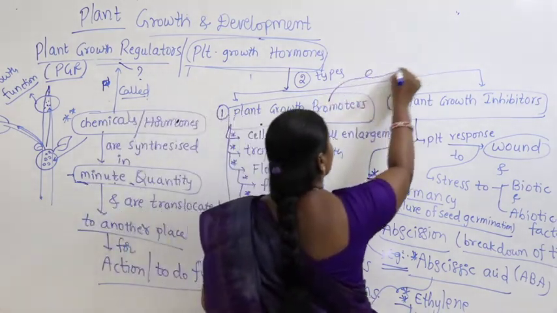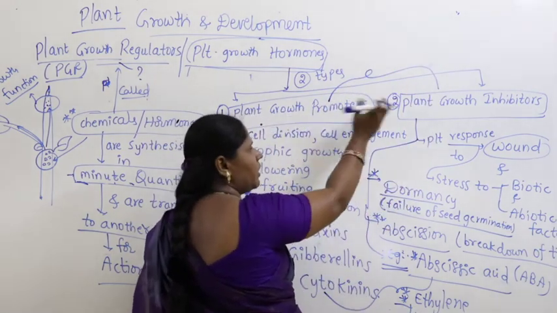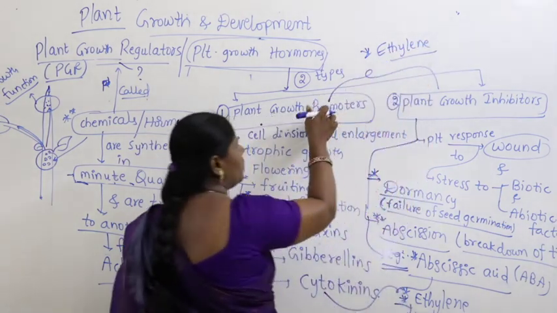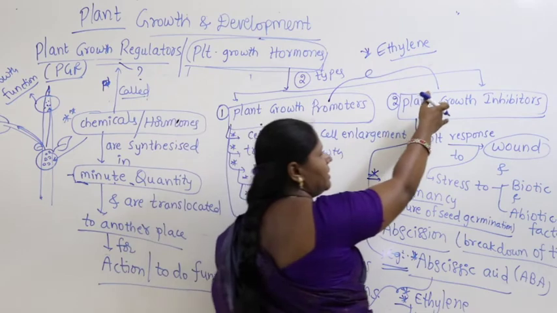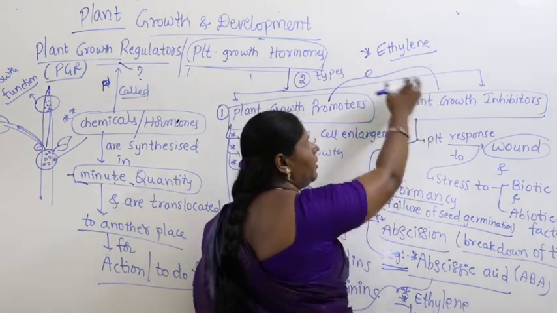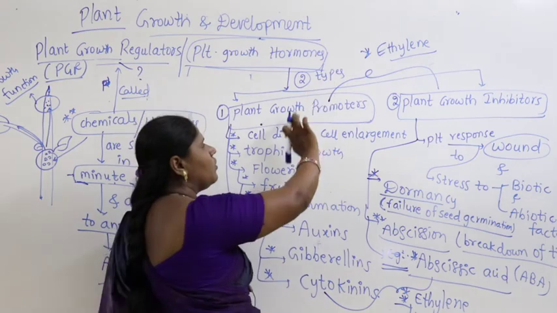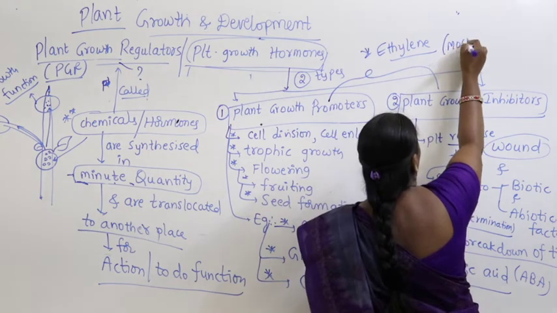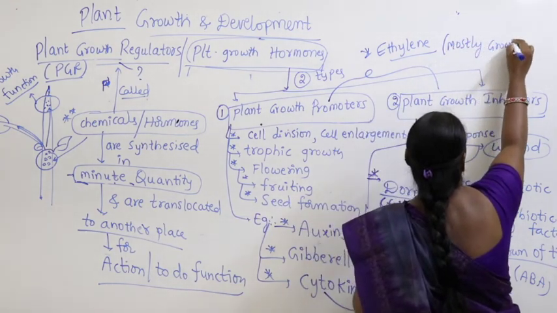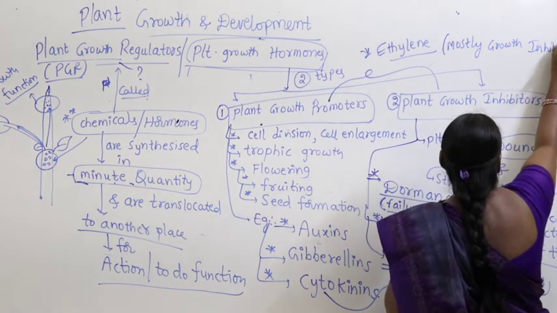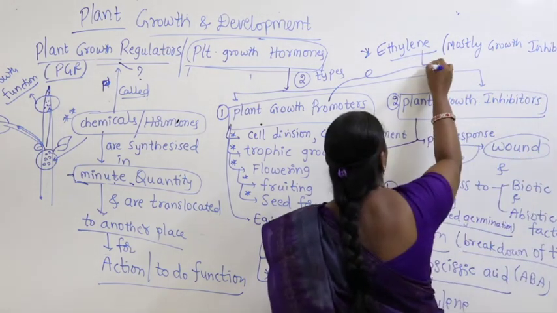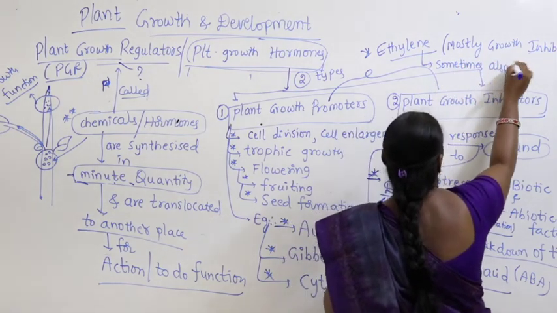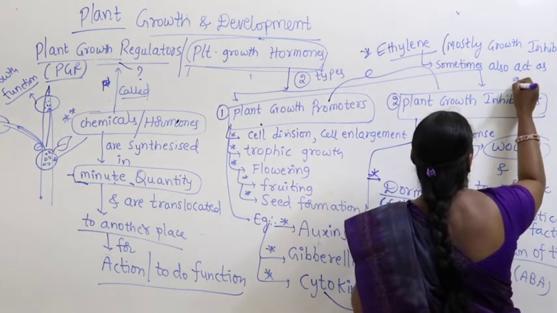So, who is coming under both growth promoter and growth inhibitor? The best example is ethylene. Ethylene will do some growth promoting activities, and also in some cases it acts as a growth inhibitor. That means ethylene will act as both growth promoter and growth inhibitor, but mostly growth inhibitor, and sometimes also acts as a growth promoter.